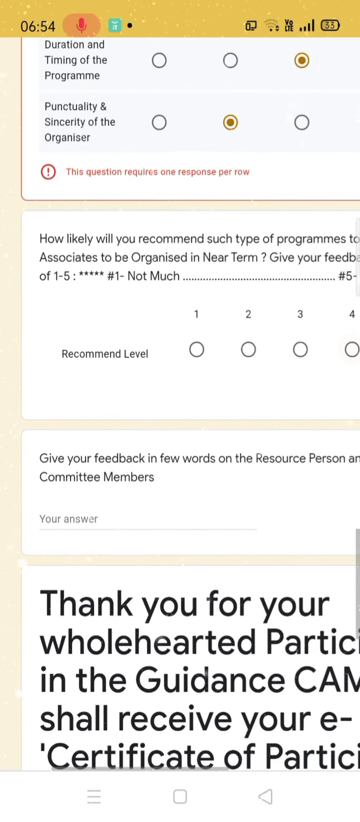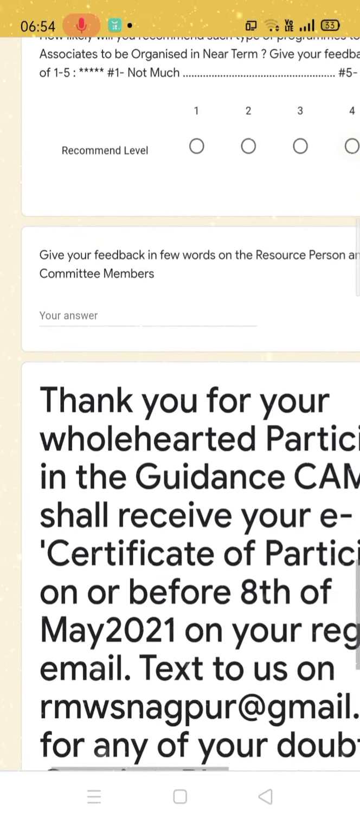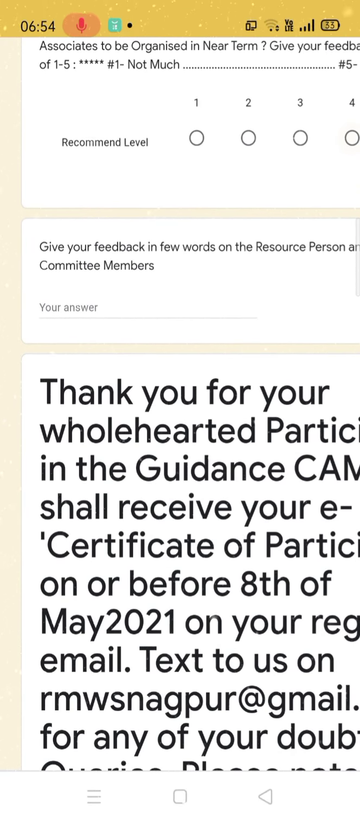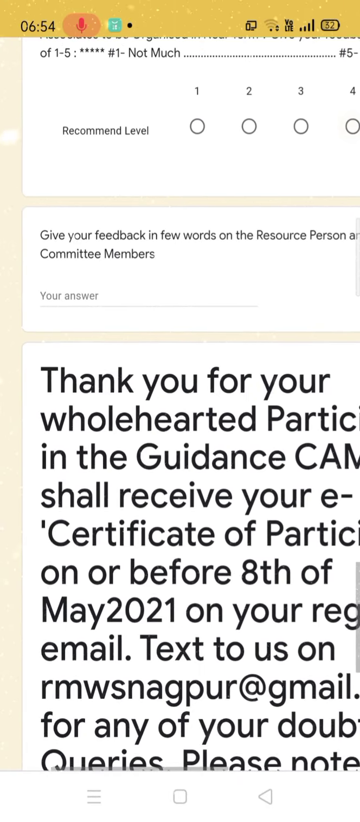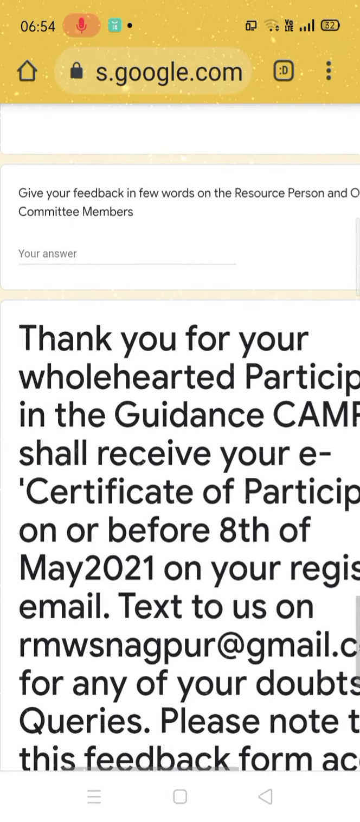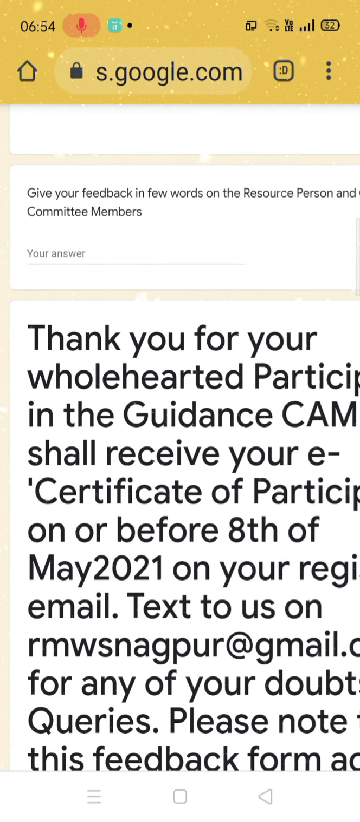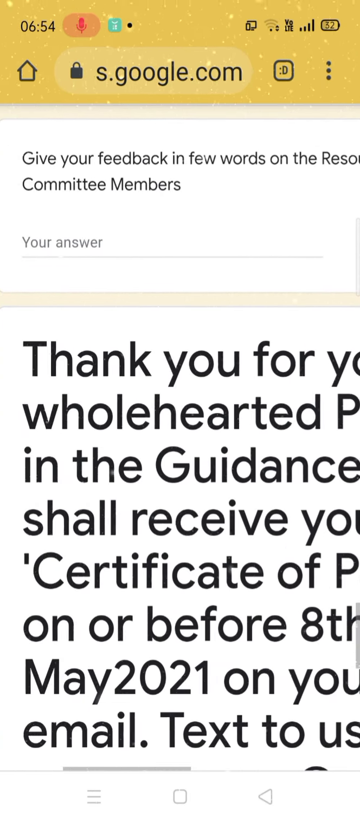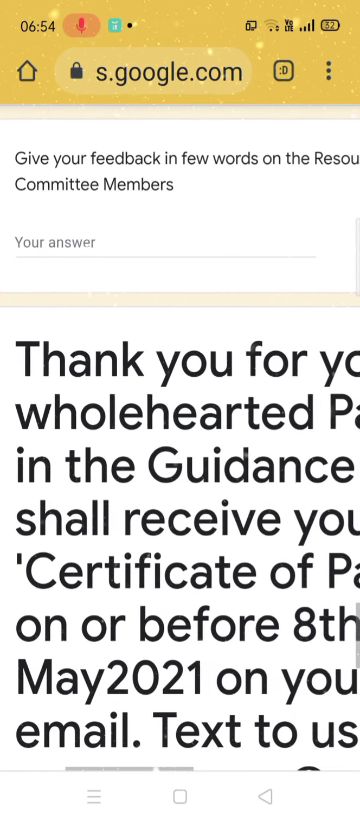And let me tell you, whatever information you fill in here will be kept strictly confidential. Don't worry about it. In fact, this is going to help us in improving our program and for the betterment of our further programs which we are going to arrange in the coming months or coming years as well. So finally, this is not a mandatory field. You can put your feedback in words.